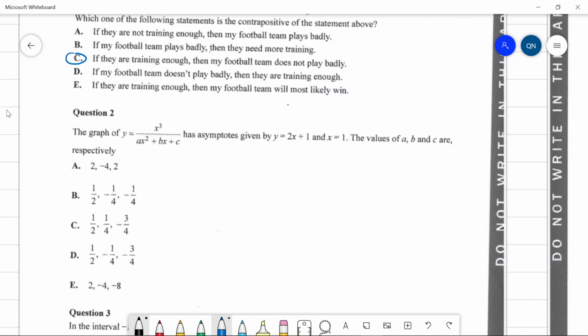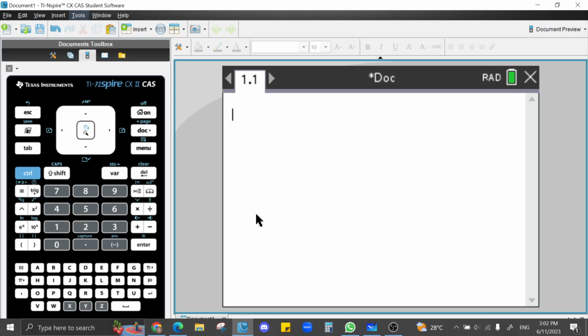Question 2, we have a rational function with asymptotes, that's the oblique one, 2x plus 1, and x equals 1, that's the vertical one. My thoughts, let's see, if we do long division on this, we should get this as the quotient, plus some kind of funny remainder. And we also want x equals 1 to be a solution to this quadratic. I don't know. Let's just brute force it on the CAS.